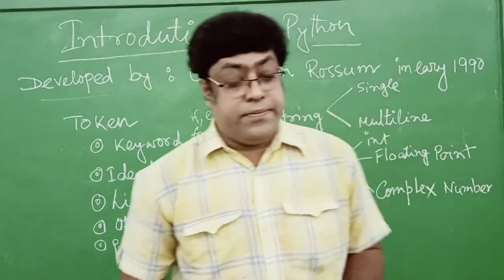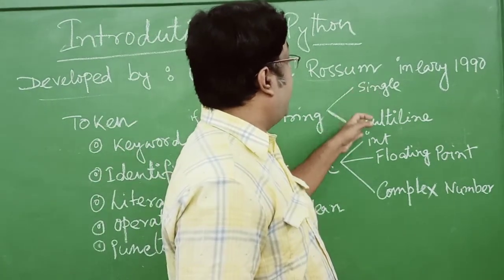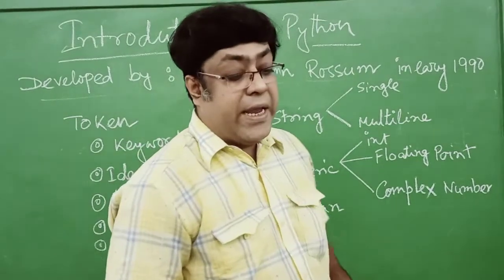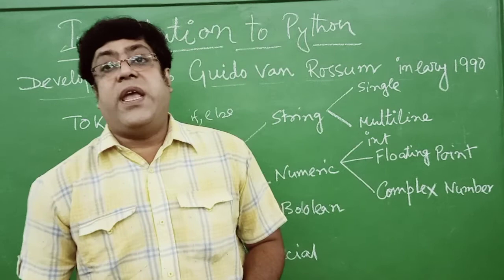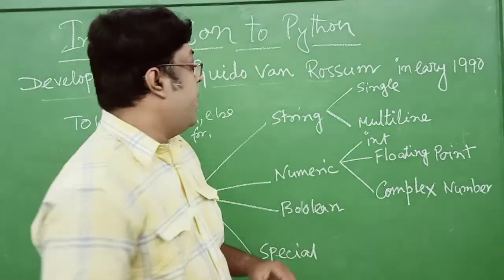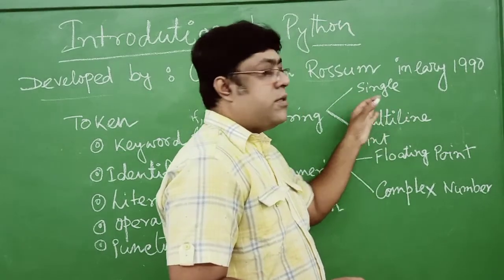The literal may be single or multi-line. We can use a single string or a multi-line string by using multi-line literals or string literals.